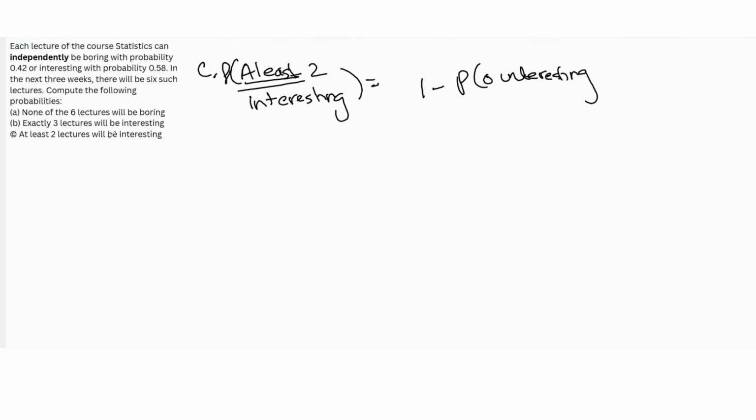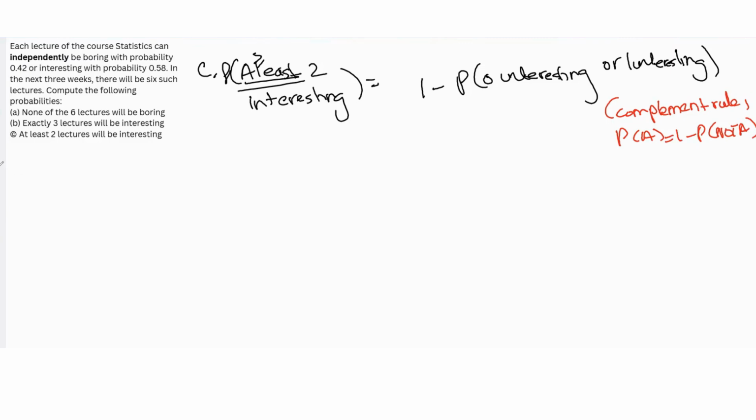So at least 2 interesting means greater than or equal to 2 are interesting, and the complement is 0 interesting or 1 interesting. So this is using the complement rule, where we know probability of A is 1 minus probability not A. We just apply the complement rule where we said probability at least 2 interesting is 1 minus probability 0 interesting or 1 interesting, right?